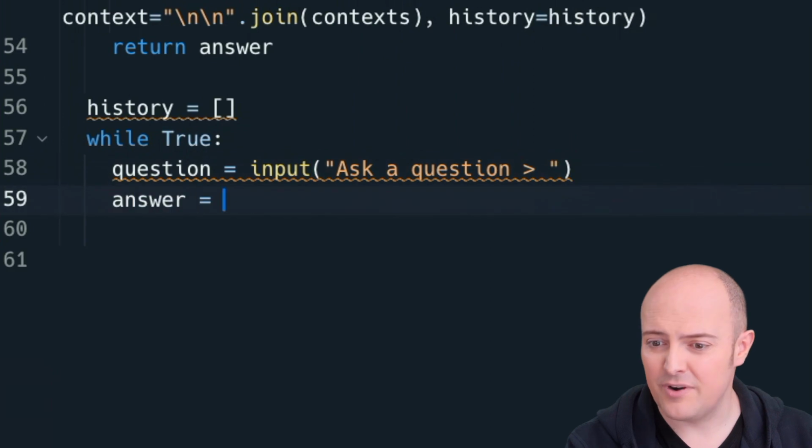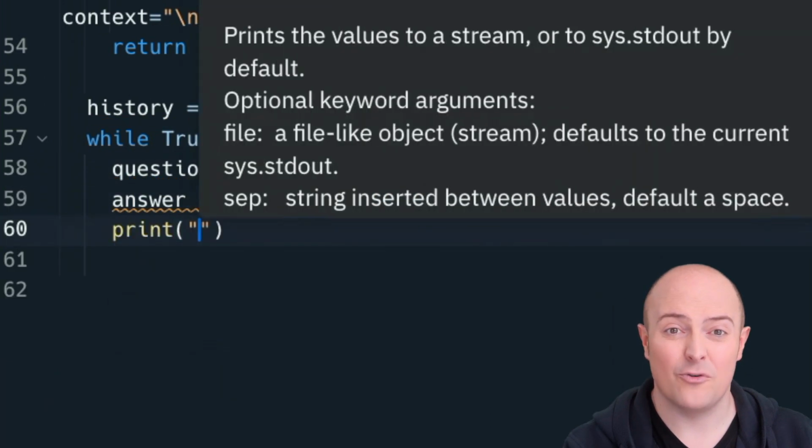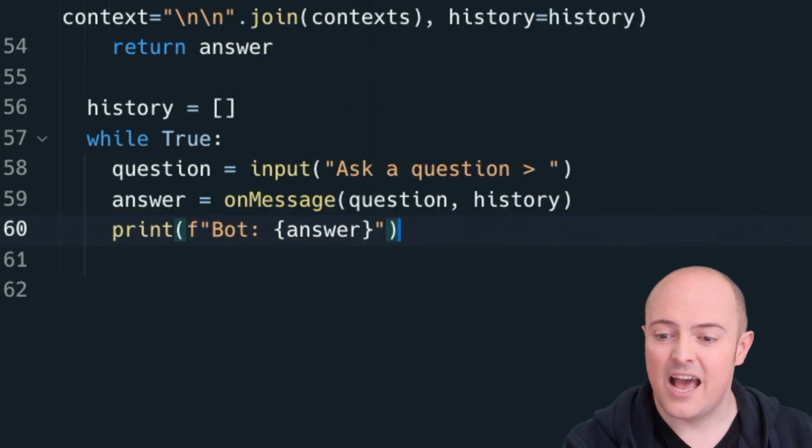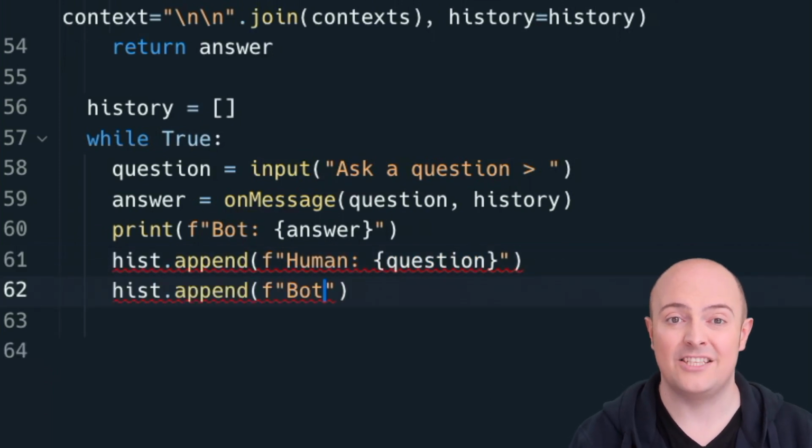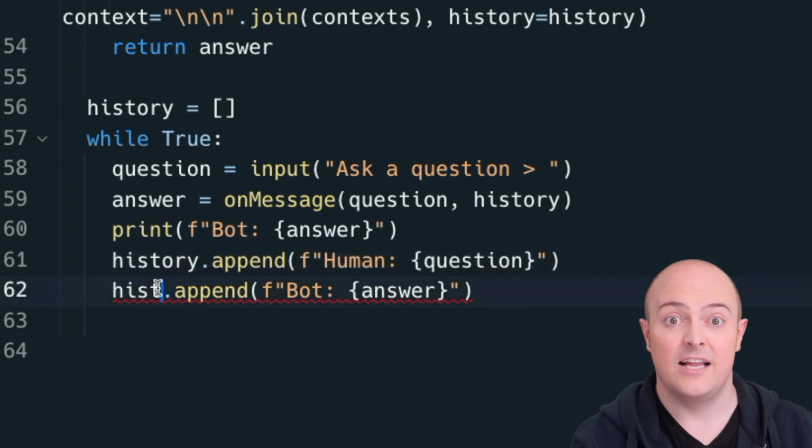I've made a list for history, and every time I ask a question, I'm going to send it to the onMessage subroutine, print it out, and then append both of those to the history. Each time a user asks a question, the entire history is sent as well as the context. Let's give it a go.